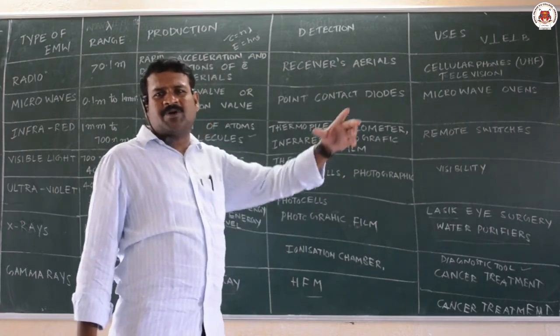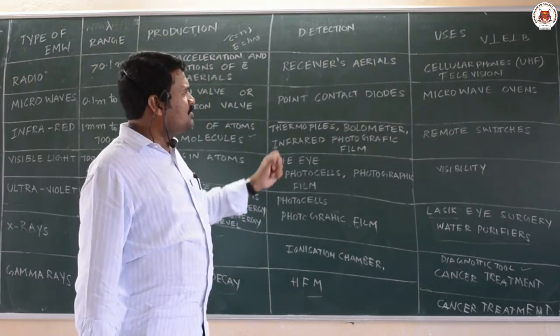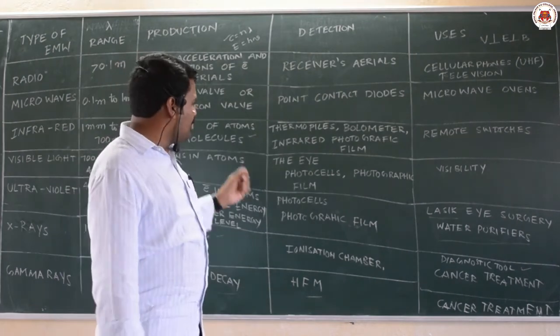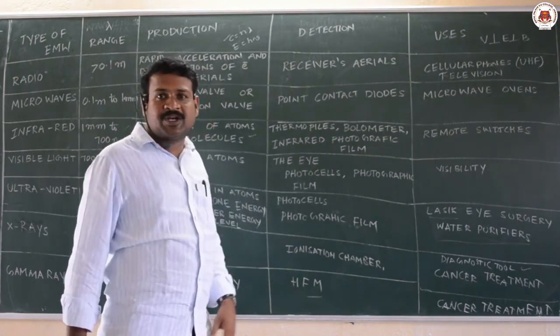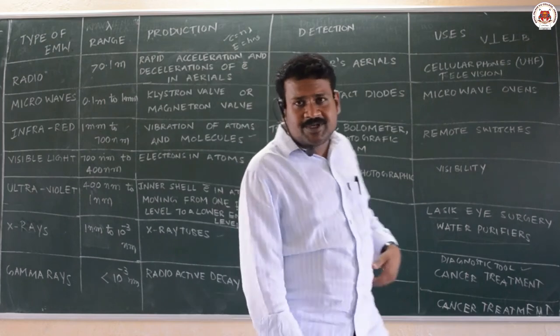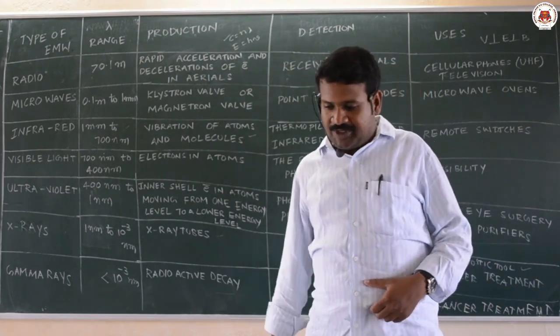What are the uses of X-rays? What are the uses of radio waves? How are radio waves produced? How are microwaves produced? What are the uses of microwaves? So these are all about electromagnetic waves, which we have successfully completed.